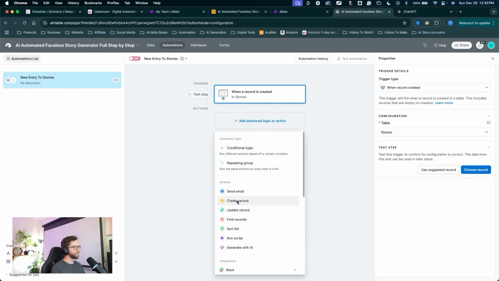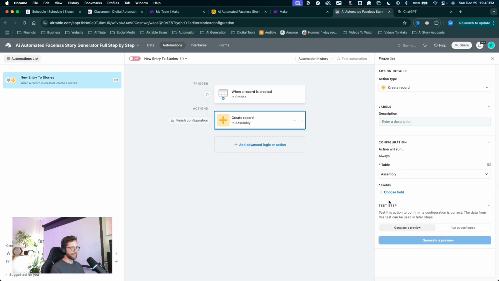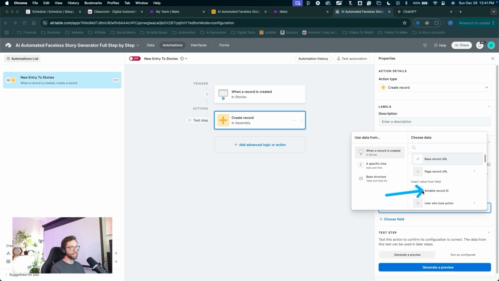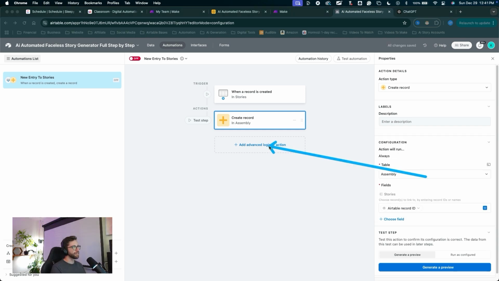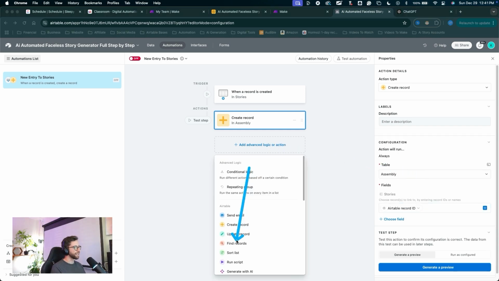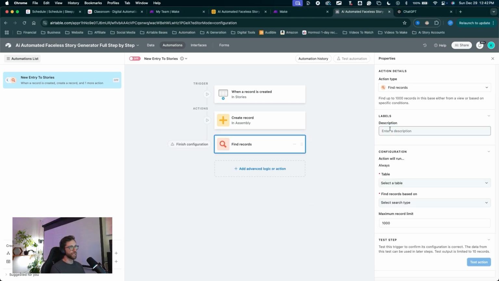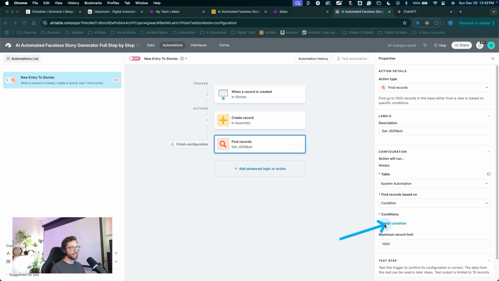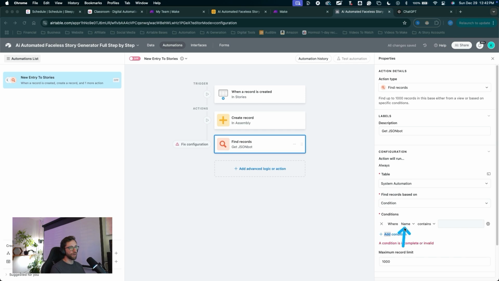We'll create a record, select a table, the assembly table, click choose field, click stories, click the plus, scroll down and select Airtable record ID. Click add action, click find records. We'll label this description get JSON bot. Let's select the table. System automation. We'll find records based on a condition. Click add condition. The condition is where record ID is, and we need to paste in a record ID. We need to actually find the record ID of JSON bot. So let's jump back into the data.